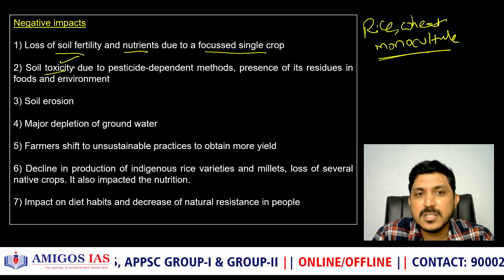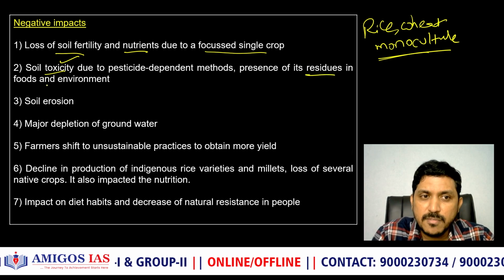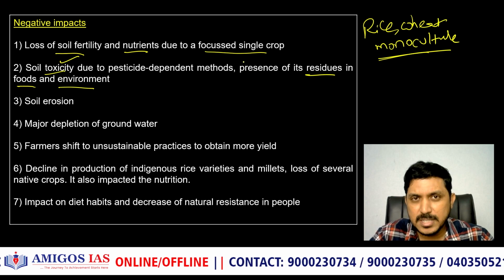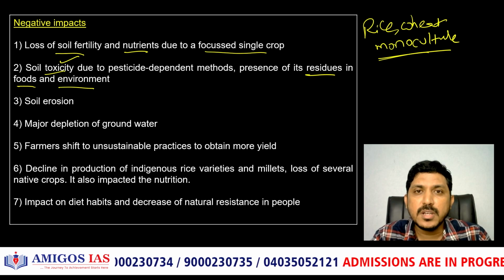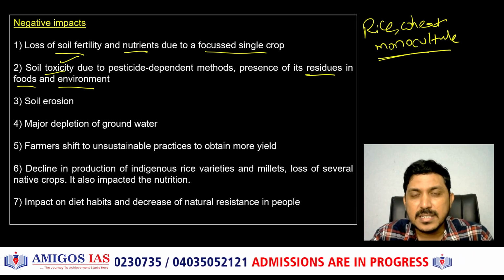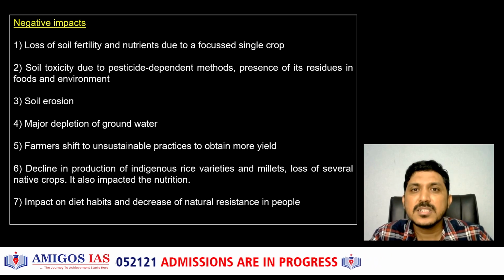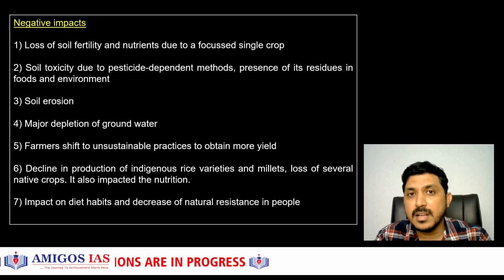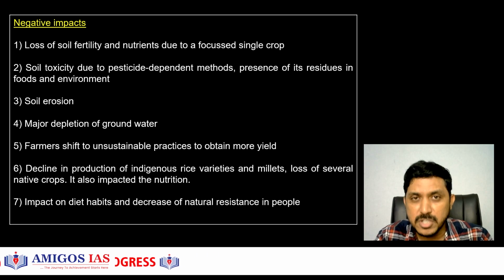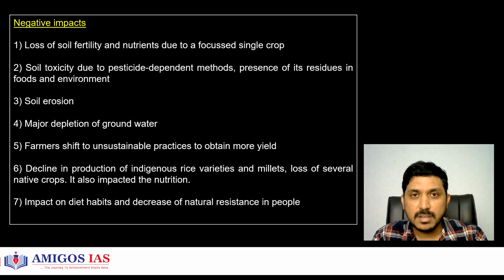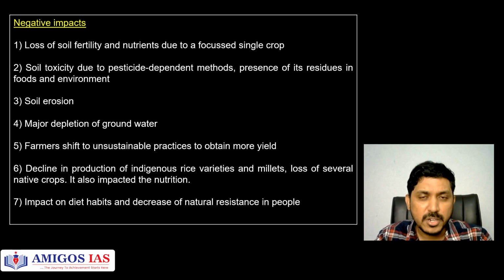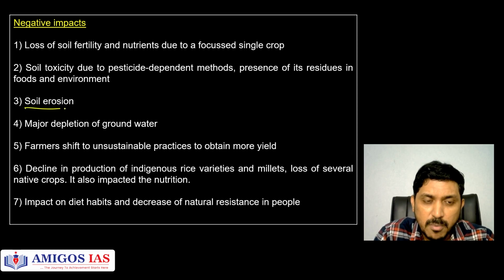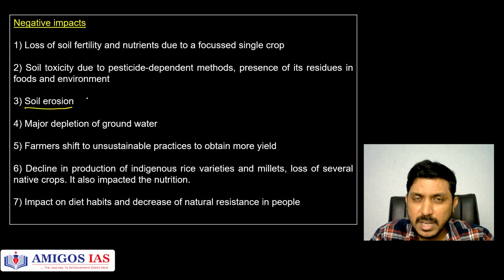It becomes toxic, poisonous. And presence of residues in foods and the environment, because the pesticides will leave certain residues which will remain in the soil, and also in the food that we consume, and we are going to get several diseases as well. Some people blame the many cancers that have risen in India, especially in the agriculturally rich belts like Punjab, Haryana, Western UP. They link that to the green revolution, which increased our reliance on fertilizers because you want more production, right? Soil erosion also is one of the important negative impacts of the green revolution.